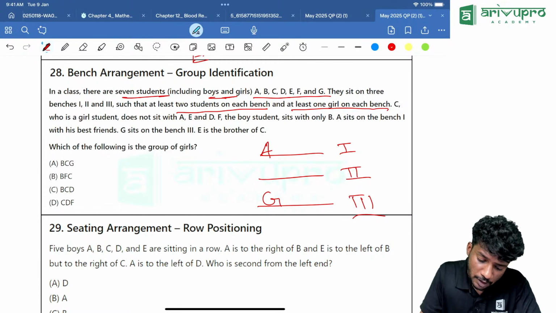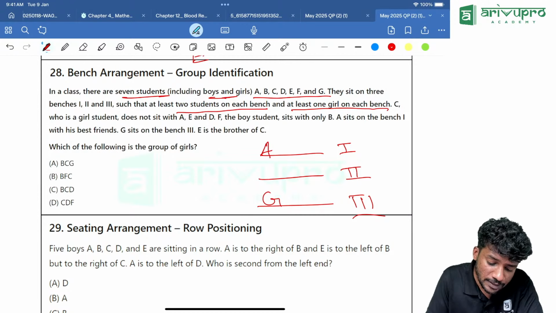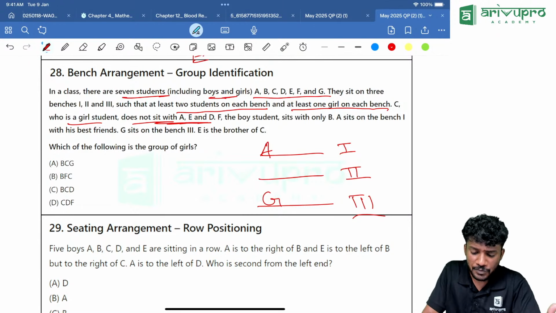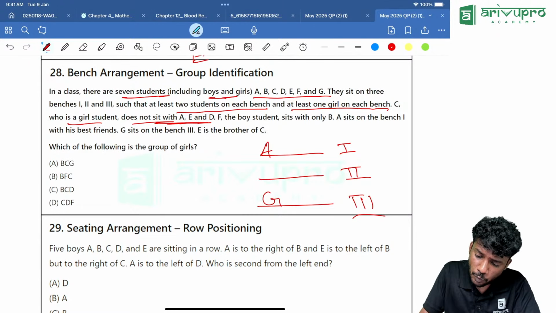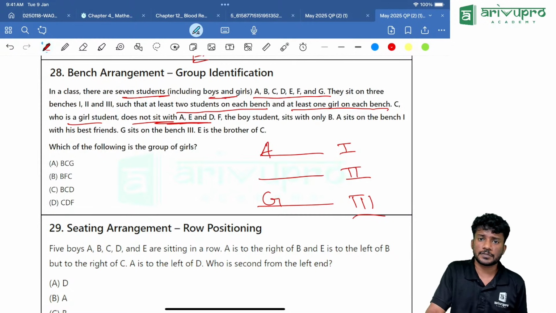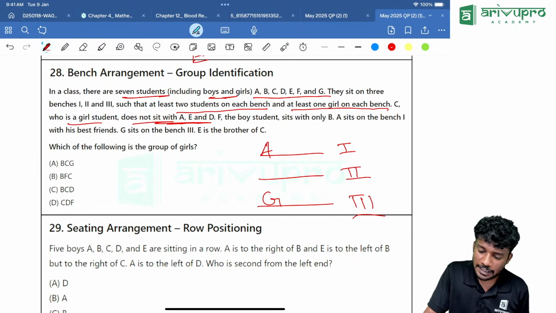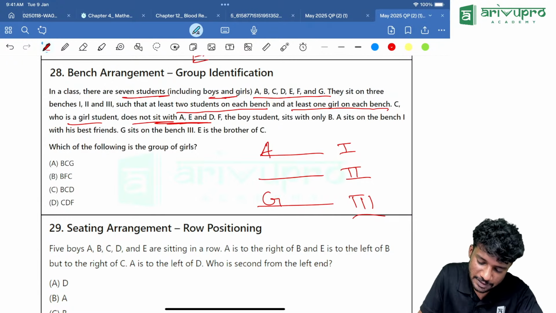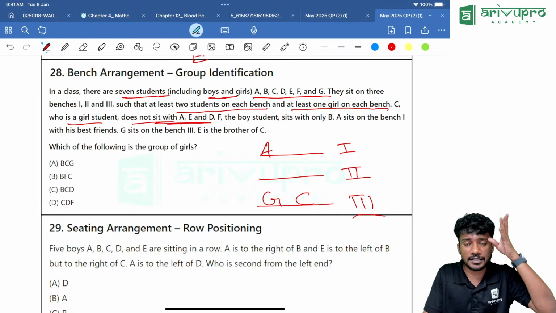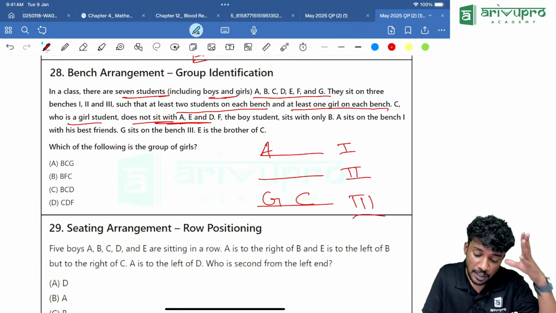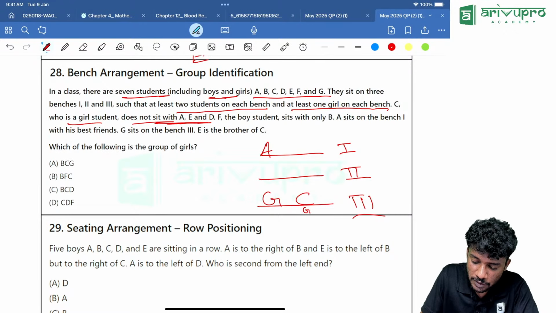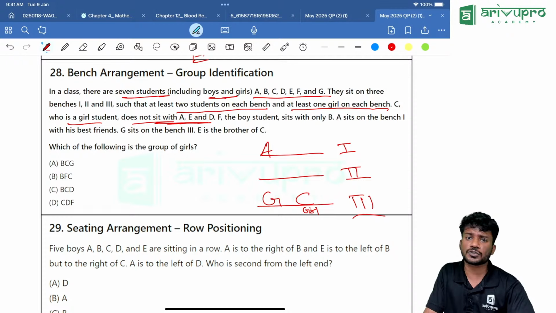Now people, if you look into it, C, who is a girl student, does not sit with A, E and D. That means can you think about it? Can C sit in the first bench? C cannot sit in the first bench. C cannot also sit in the second bench. The only possibility for C is sitting in the third bench. So C is sitting in the third bench. Then what is given? E is the brother of C. C is a girl. Correct? So our condition is also satisfied.